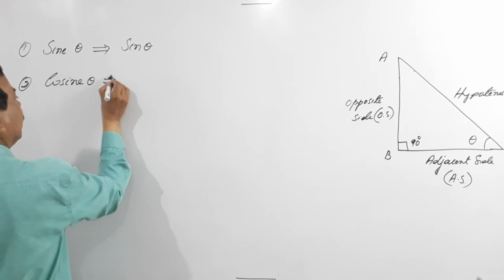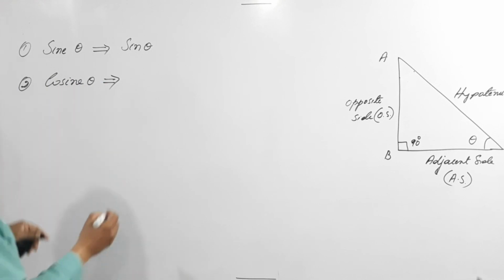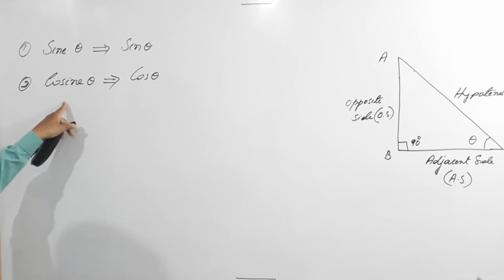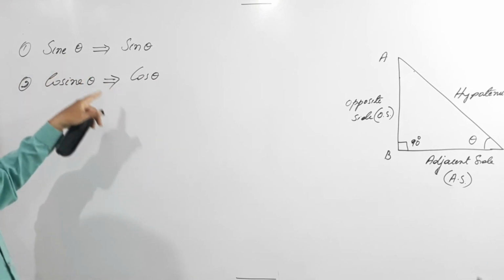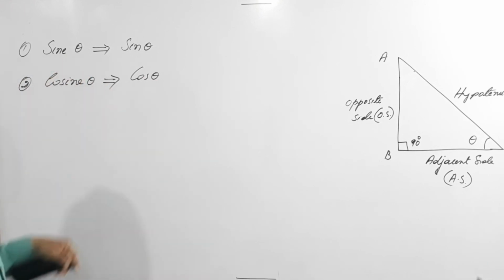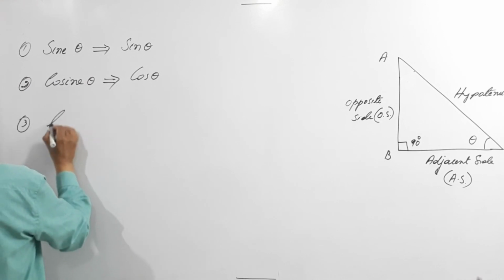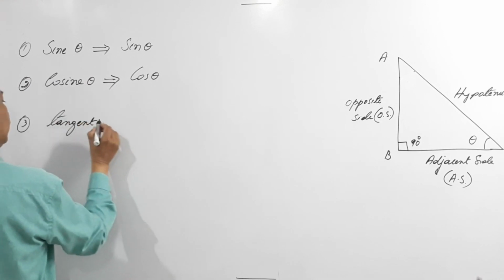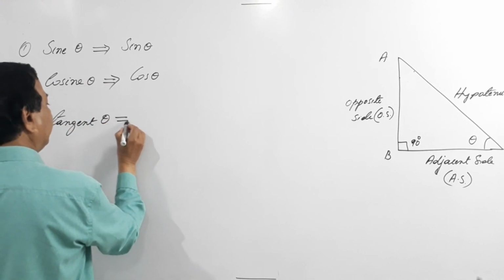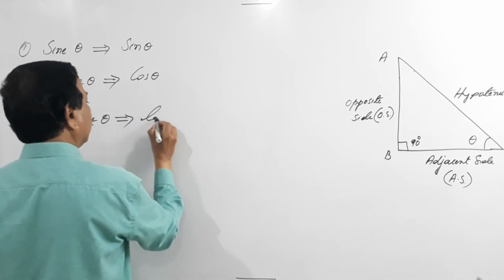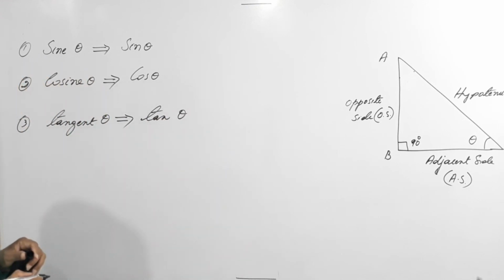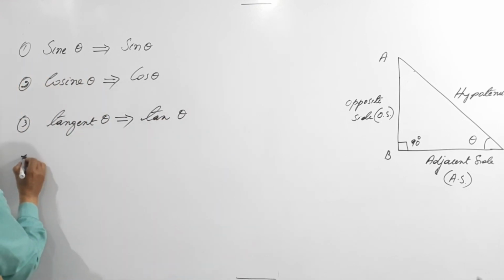Instead of writing cosine theta, in short we call it cos theta. We won't say cosine theta, we refer to it as cos theta. Third, tangent theta, in short we call it tan theta, right?